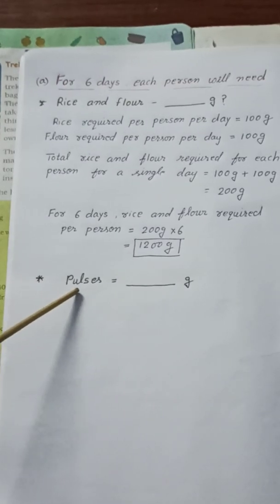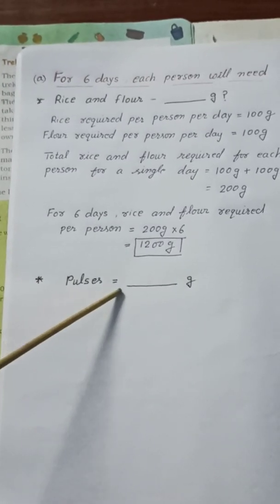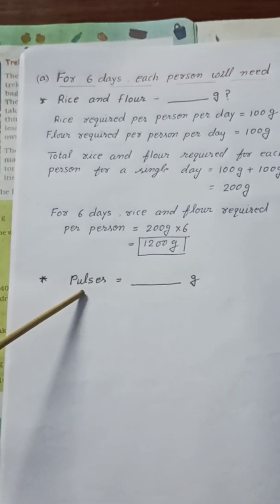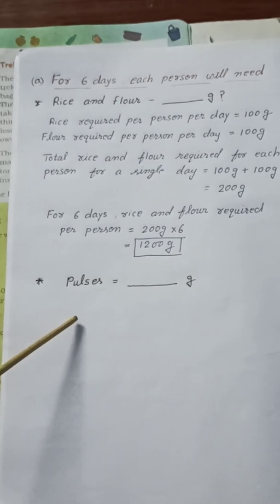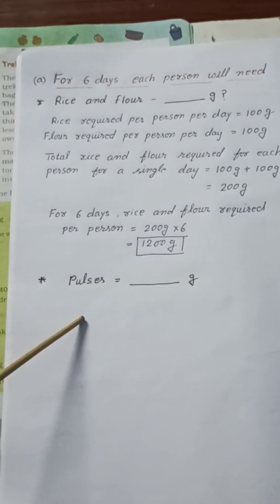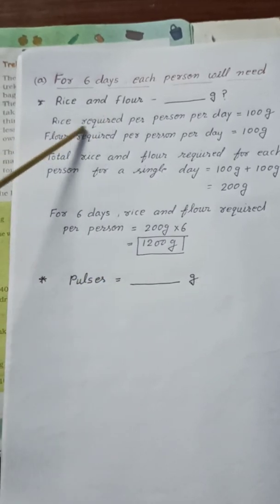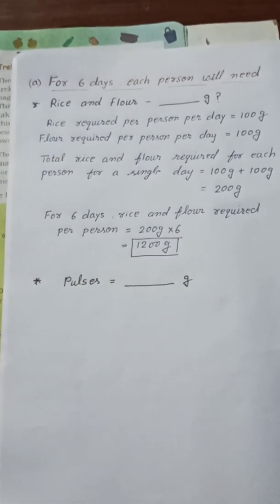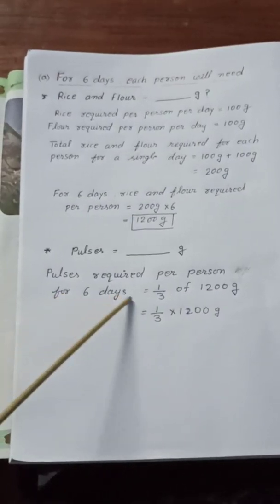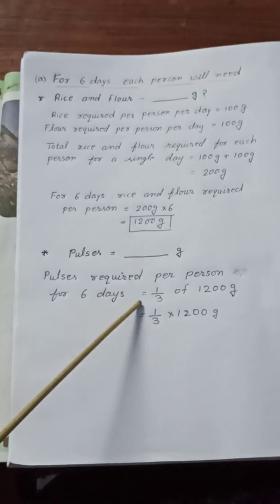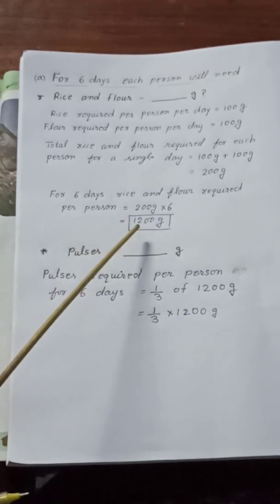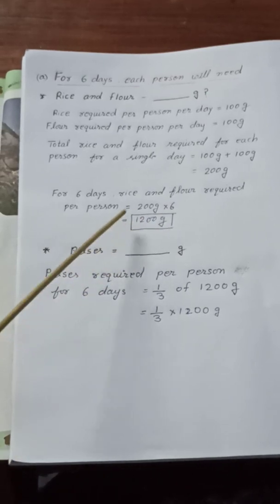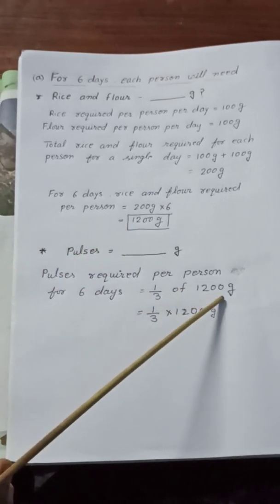So the next question is how much pulses are required for 6 days. So same way, what we do, children? We write pulses required per person for 6 days is equal to 1/3 of weight of rice and flour. Okay, so let's write the statement. So pulses required per person for 6 days is equal to 1/3 of 1200 gram. That is rice and flour required per person for 6 days. So here we have to take 1/3 of 1200 gram.